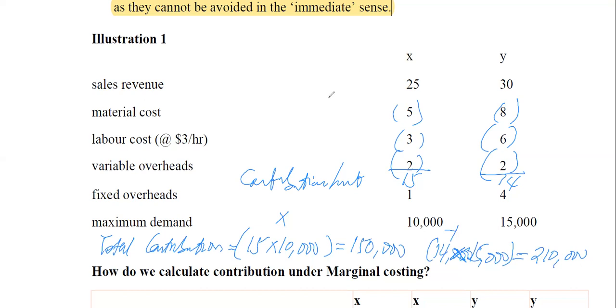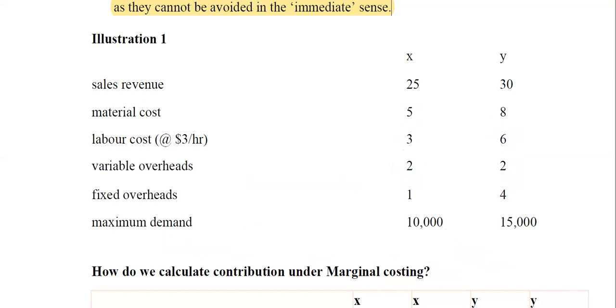What about under a throughput scenario? In a throughput scenario, our contribution becomes throughput. We know that contribution is what we call throughput, okay? So you can call that contribution, throughput return, or just throughput. The rate at which you make the sale, or generate the sale, is throughput, which we call throughput return. And to generate the sale, you must convert this raw material. You get it? So you can either call it throughput return, throughput contribution, or just throughput. All are allowed, but just get the understanding behind it.